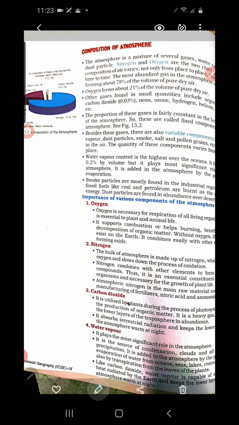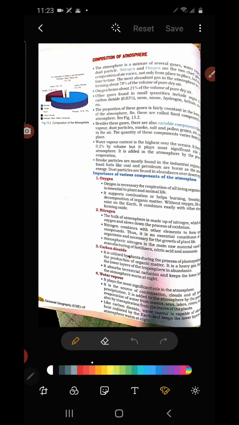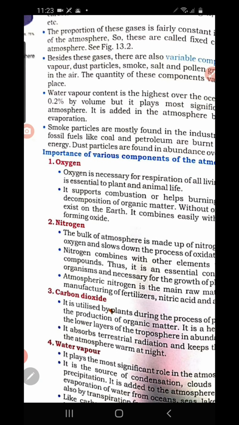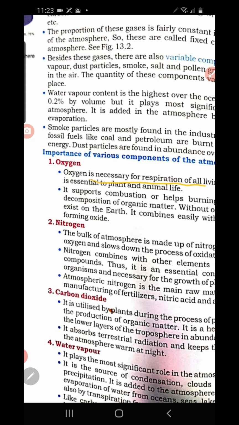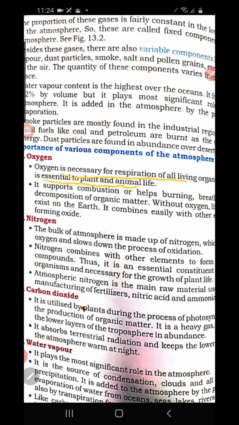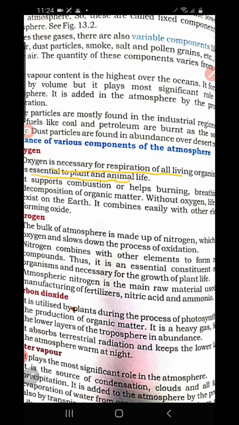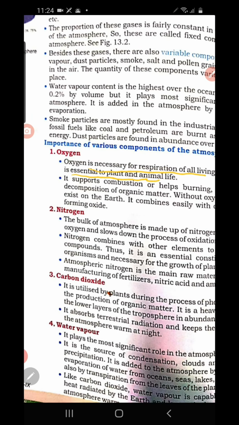Let's see now about the importance of oxygen in detail. Oxygen is needed for respiration. All animals need respiration. Oxygen is necessary for respiration of all living organisms. Then it supports combustion.